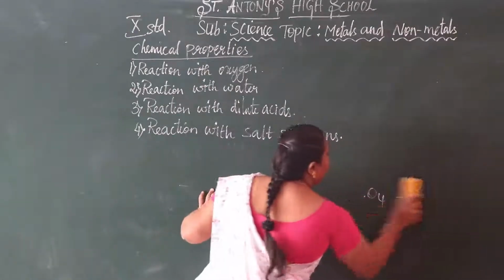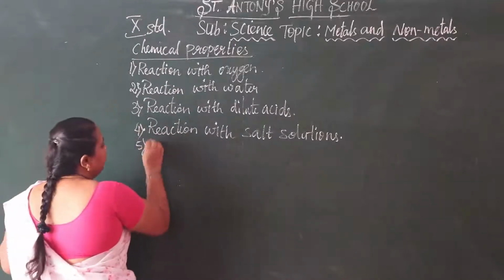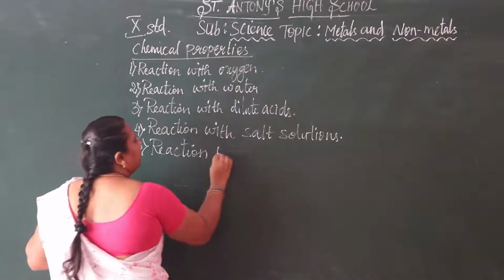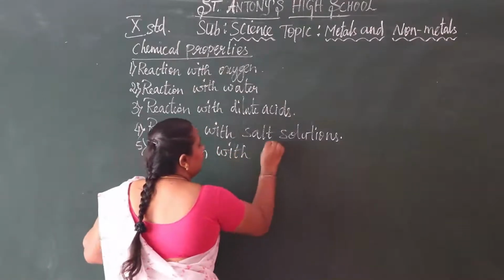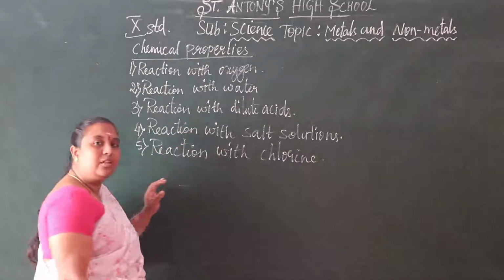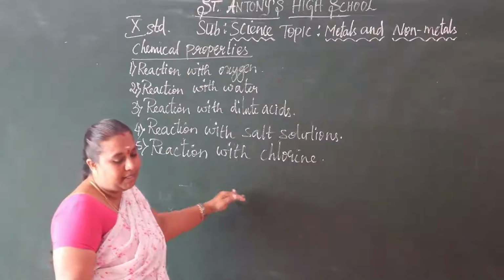Metals reaction with chlorine. Metal reaction with chlorine forms metal chloride.